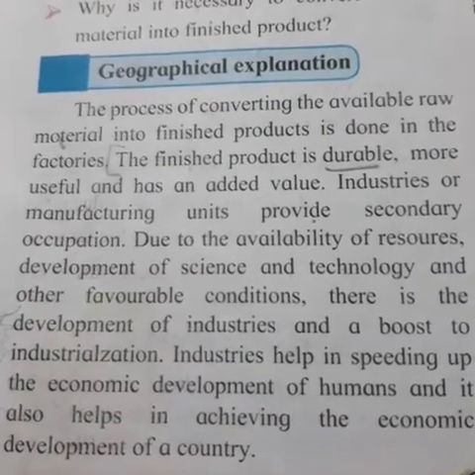Now over here in this paragraph they have explained that there are many industries. Industry is basically the process of converting raw materials into the finished product, and these goods are durable and have added value.